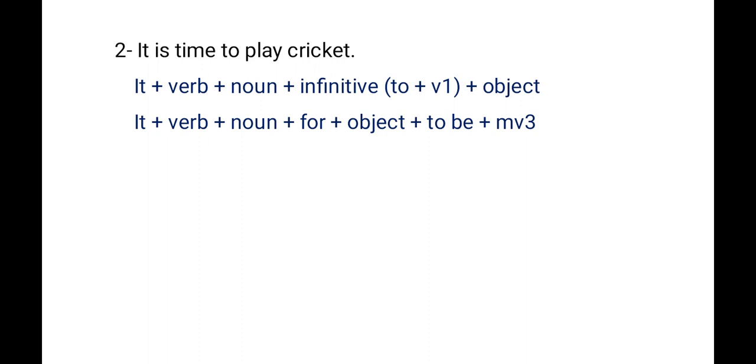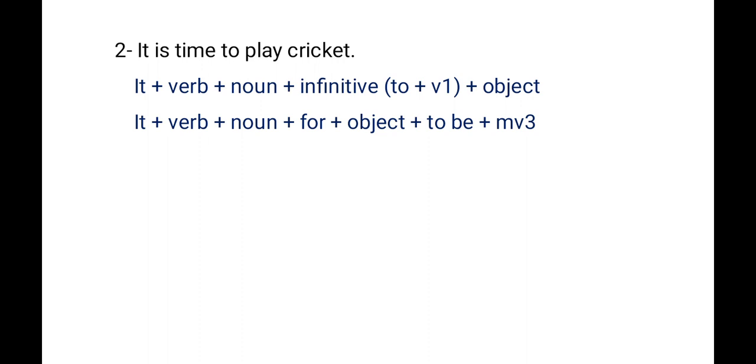It will be applied as it is. Then auxiliary verb will be applied as it is. Then noun as it is. Then we have to write a thing, that is for. For is the preposition that will be used in the passive sentence. Plus object. Then to be. To is infinitive. Then verb form be. Then main verb will be converted into third form. Clear? Then by plus object, if it is needed. Clear?